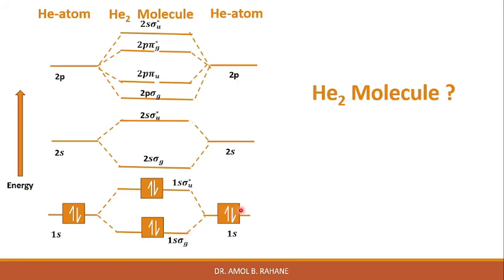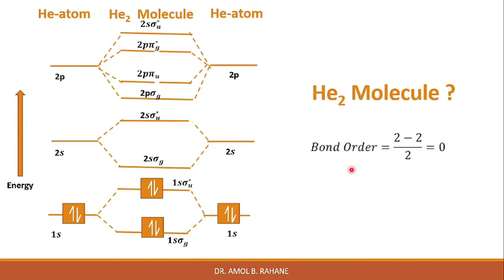So we can see the energies of this 1s orbital are here, the atomic energies of two helium atoms are here, and the bonding orbital will have energy slightly lower than that of the atomic orbitals, but this antibonding orbital will have energy that is much greater than the energies of the individual atoms, and therefore the formation of this kind of molecule is not possible, right?